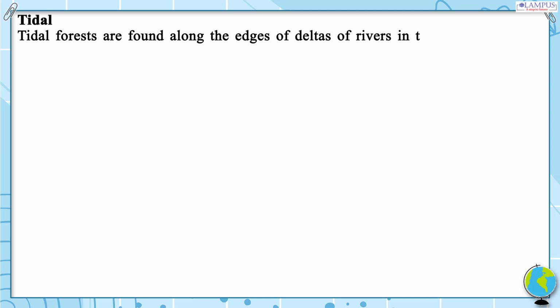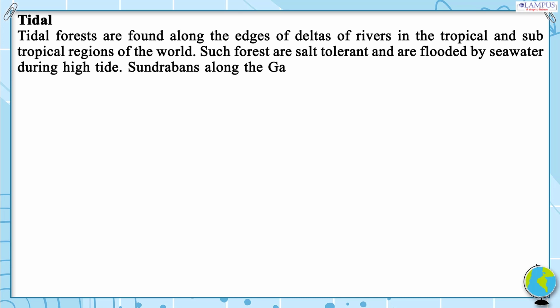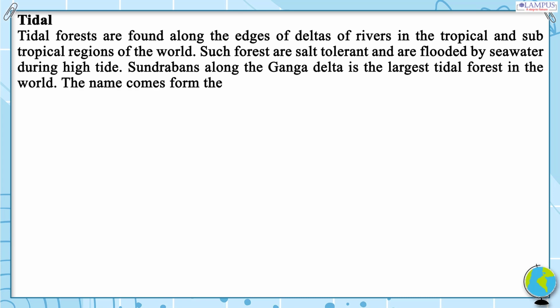Tidal forests. Tidal forests are found along the edges of deltas of rivers in the tropical and subtropical regions of the world. Such forests are salt-tolerant and are flooded by seawater during high tide. Sundarbans along the Ganga Delta is the largest tidal forest in the world. The name comes from the Sundari trees found in the muddy area.